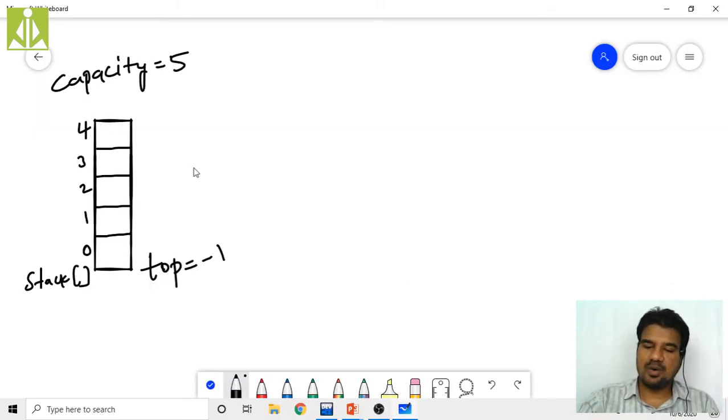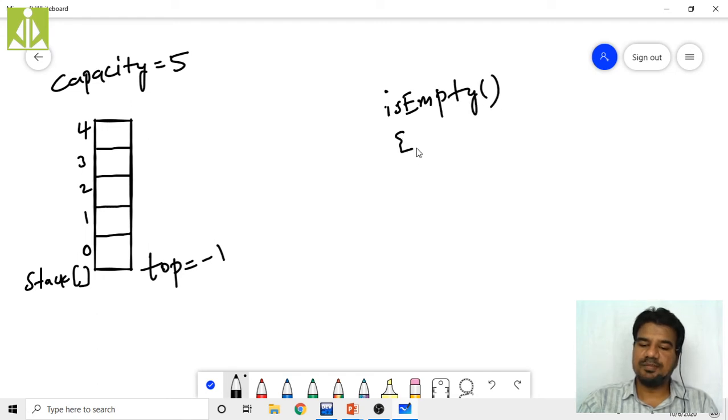So in order to check whether the stack is empty or not, that is our isEmpty function. What we have to write inside our isEmpty function is simply to check whether this top is equal to -1 or not, an equals-to comparison.